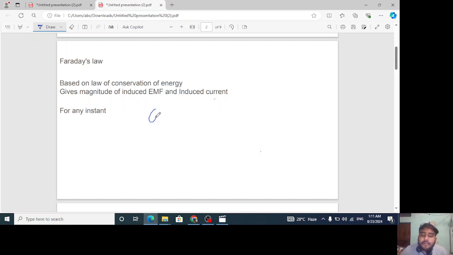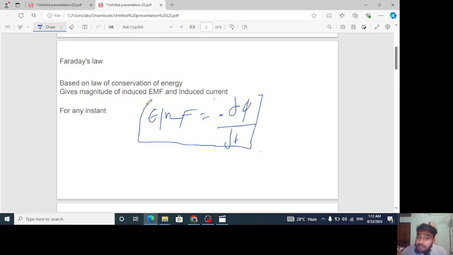As per him, the EMF induced is given by minus d phi by dt. This is for any instant. For a particular instant, this formula is valid. It is an instantaneous formula.